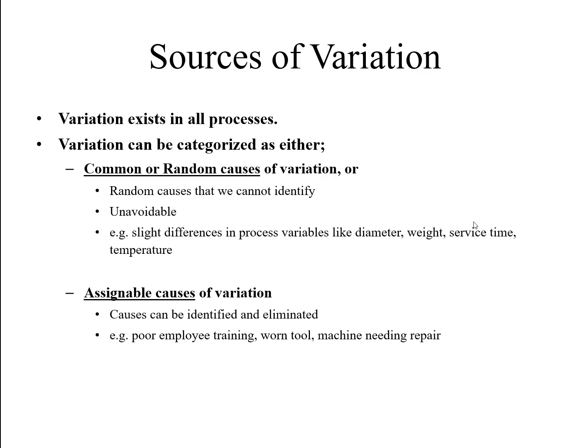Variation can be categorized as either common or random causes of variation. As I already mentioned, just like in the multilinear regression and the causal model, we have already studied that variation will sometimes be exogenous and sometimes endogenous. Exogenous means that something affects a specific variable from the outside.